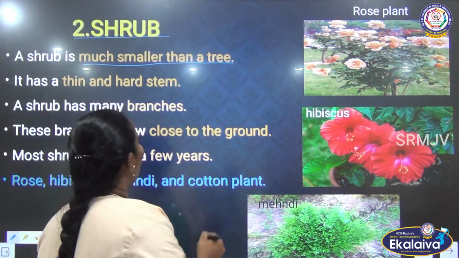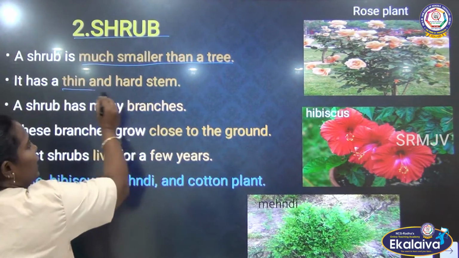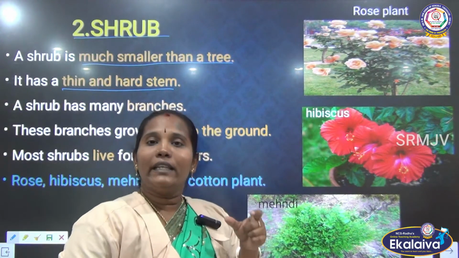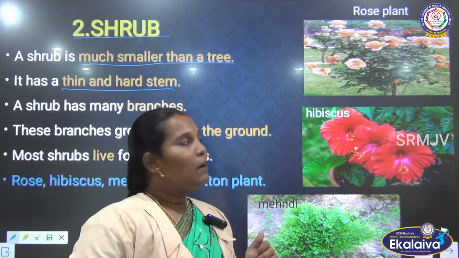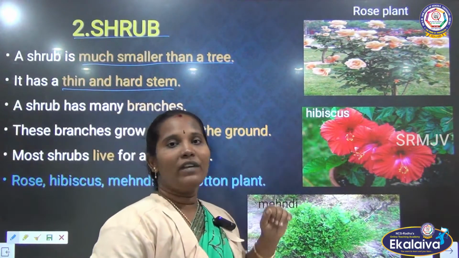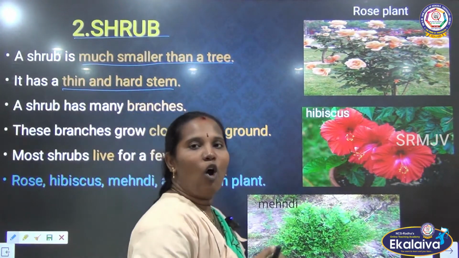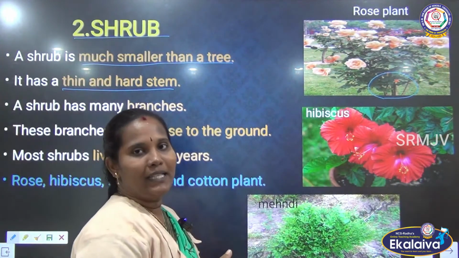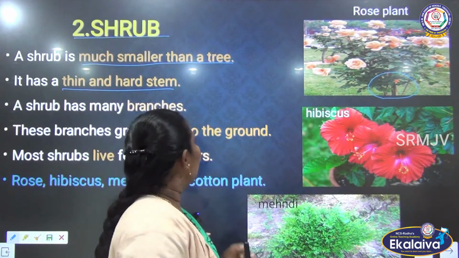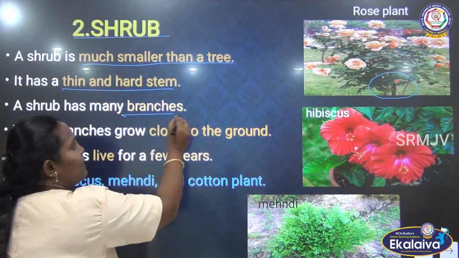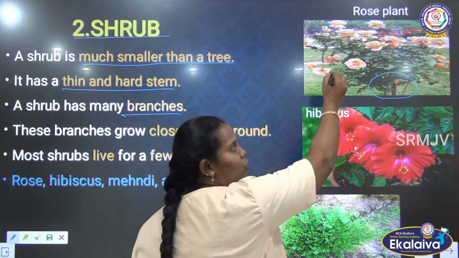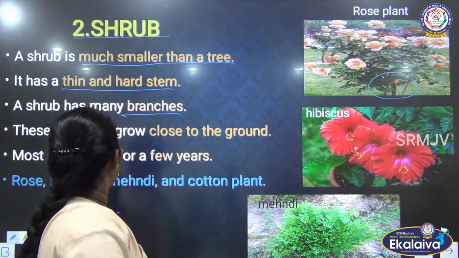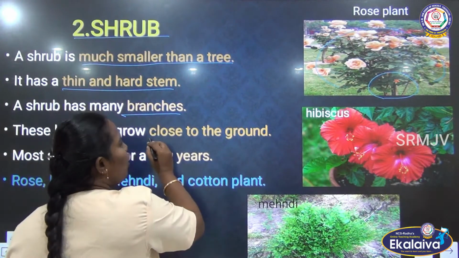It has a thin and hard stem. We saw that herbs have a very soft stem, but here they have a very thin as well as hard, woody stem. It also has many branches. We can see the rose plant has many branches, and these branches grow close to the ground.